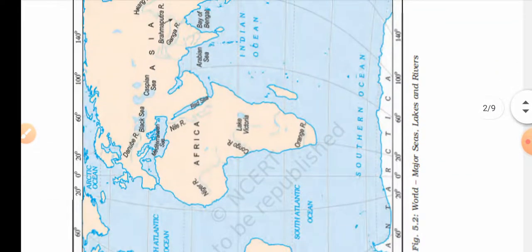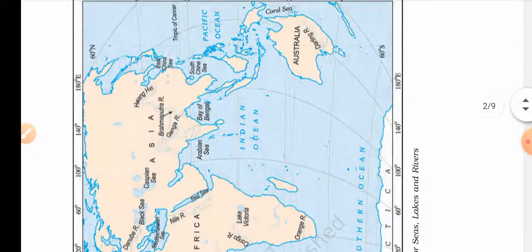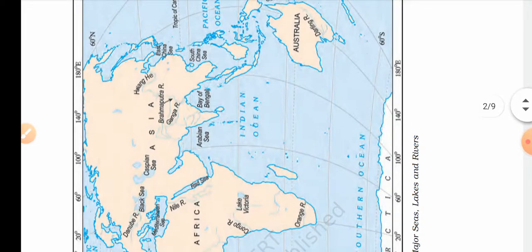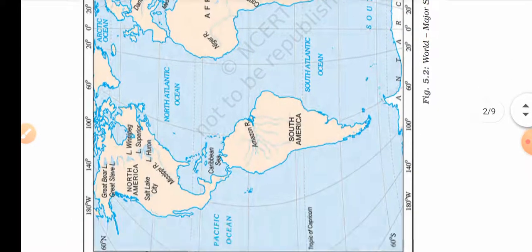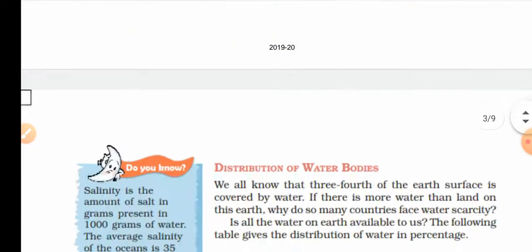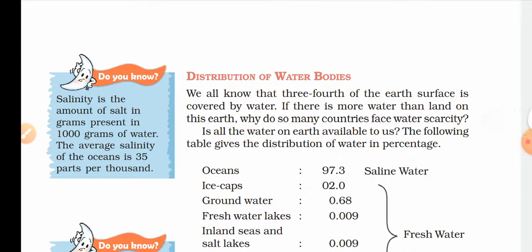So as you can see, this is the 71% of the water and only 29% of the land in the earth. Okay. So there is salty water also.